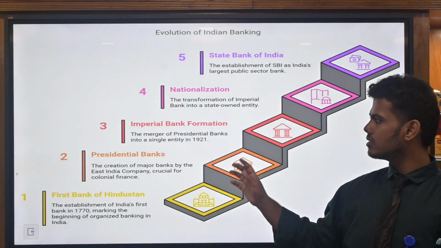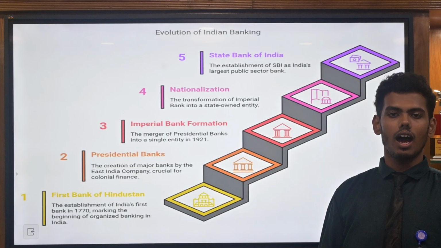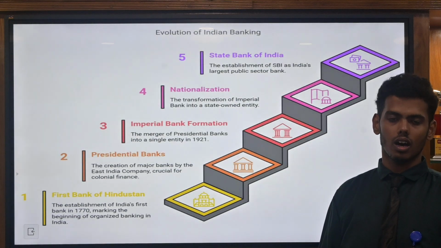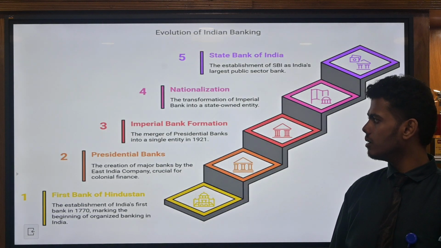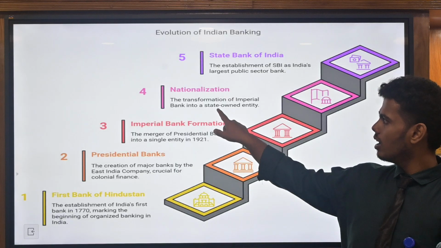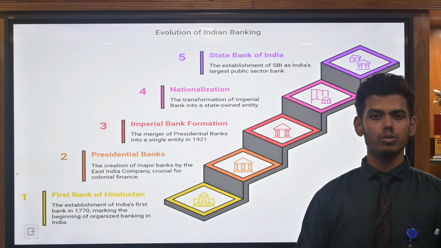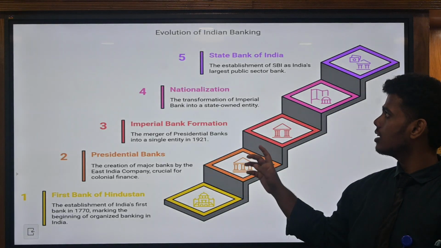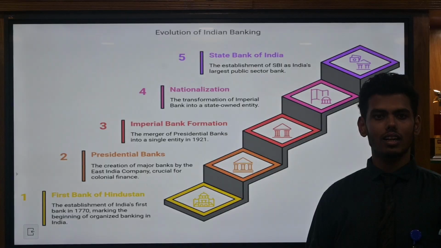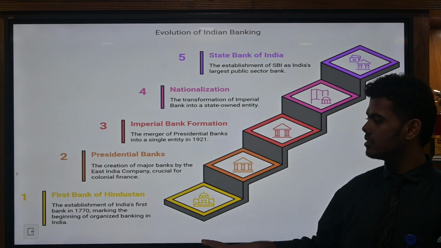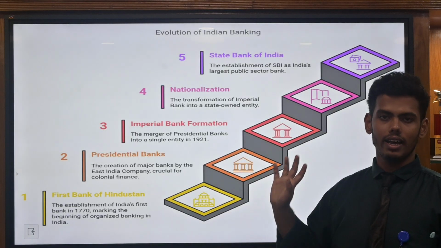Then the Imperial Bank formation from 1921 in India. After the Imperial Bank, the banks were nationalized, meaning the Imperial Bank was transferred into nationalized government banks. The fifth is the public sector banks, like the State Bank. These are the steps in the evolution of the Indian banking system.